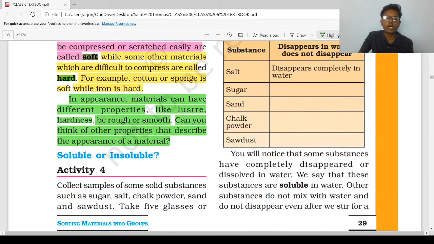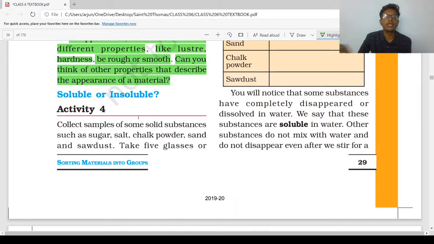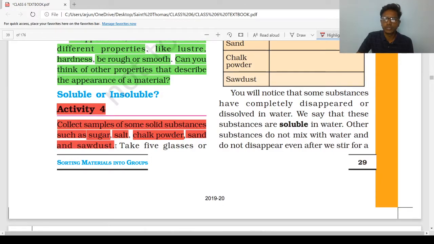Now, soluble or insoluble. Activity number 4. Collect samples of some solid substances such as sugar, salt, chalk powder, sand, and sawdust.